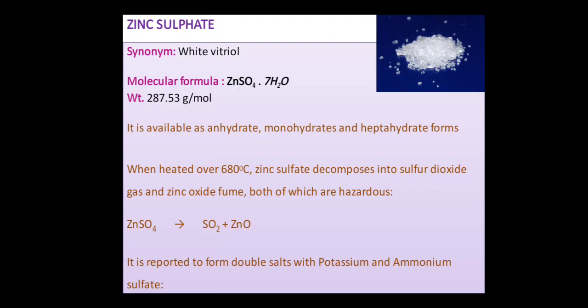Then the other compound is zinc sulfate. The synonym is white vitriol. Its molecular formula is ZnSO4·7H2O and the molecular weight is 287.53 grams per mole. It is available as anhydrate, monohydrate and heptahydrate forms. When heated over 680 degrees centigrade, it decomposes to sulfur dioxide gas and zinc oxide fumes, and both of these are hazardous to health. It is reported to form double salts with potassium and ammonium sulfate.